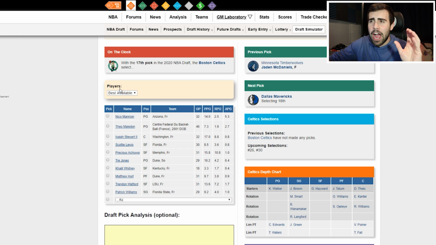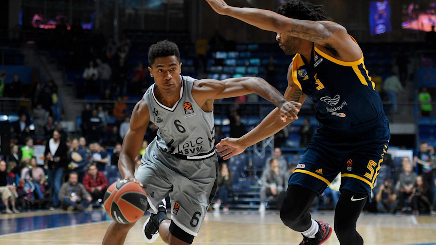So at 17, I expect the Celtics to trade at least one of their 3 first-round picks due to just roster spots and cap implications. But for this, we are going to have them select all 3. So I'm going to have them selecting Theo Maledon here, a point guard from France.